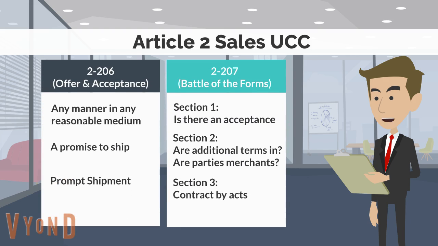So let's do a quick review before we try an example. 206 states that an offer can be made in virtually any way that creates the power of acceptance in another. Acceptance can be given via promise to ship or prompt shipment, as we are dealing with goods in the U.C.C. 207 deals with situations where there are additional or different terms in an acceptance. There are 3 sections, each having their own elements that must be met. For section 2 to apply, both parties must be merchants.